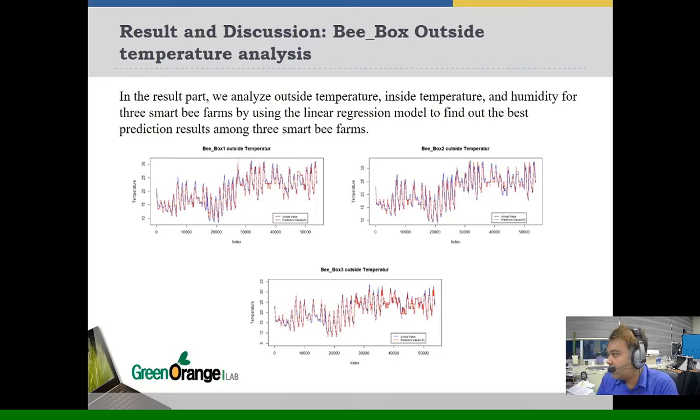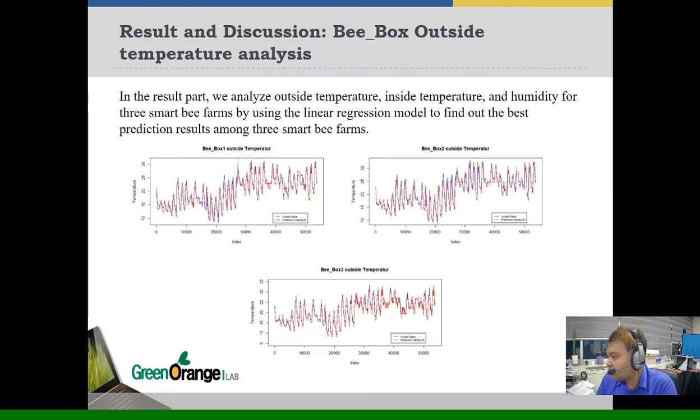Result and discussion. In the result part, we analyze outside temperature, inside temperature, and humidity for 3 Smart Bee farms by using the linear regression model to find out the best prediction results among 3 Smart Bee farms. Here we can see 3 plots.